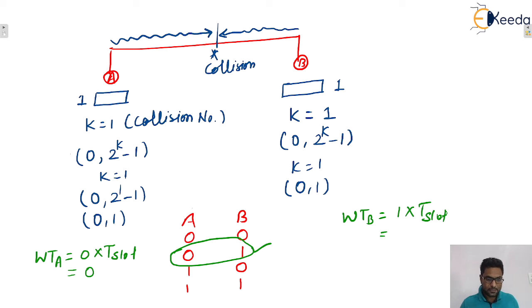Now you only tell me, if the first case happens, then there will be a collision. Again collision, because they won't wait for any time slot, immediately they will retransmit, and again there will be a collision. Now if the second case happens, then we can say that A won, because A1 means A will retransmit fast. That's why A will win. In the third case, we can say that B will win, isn't it?